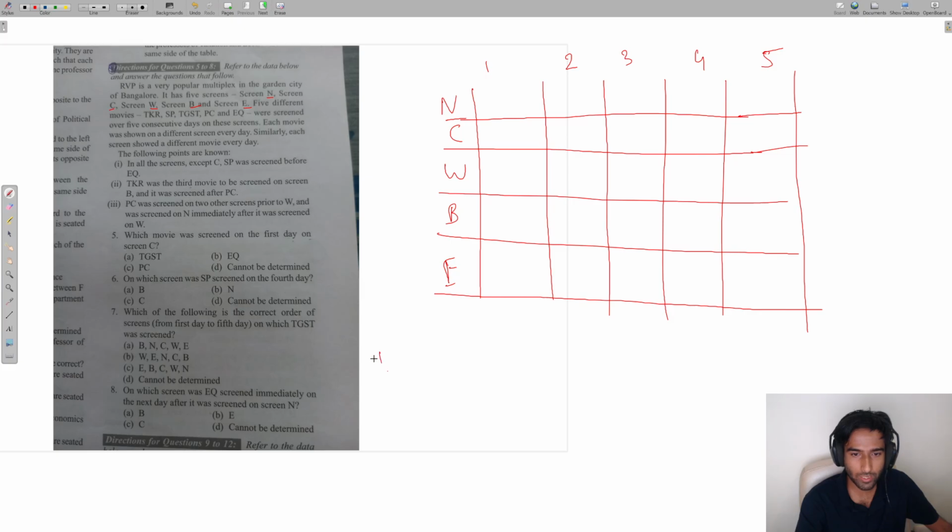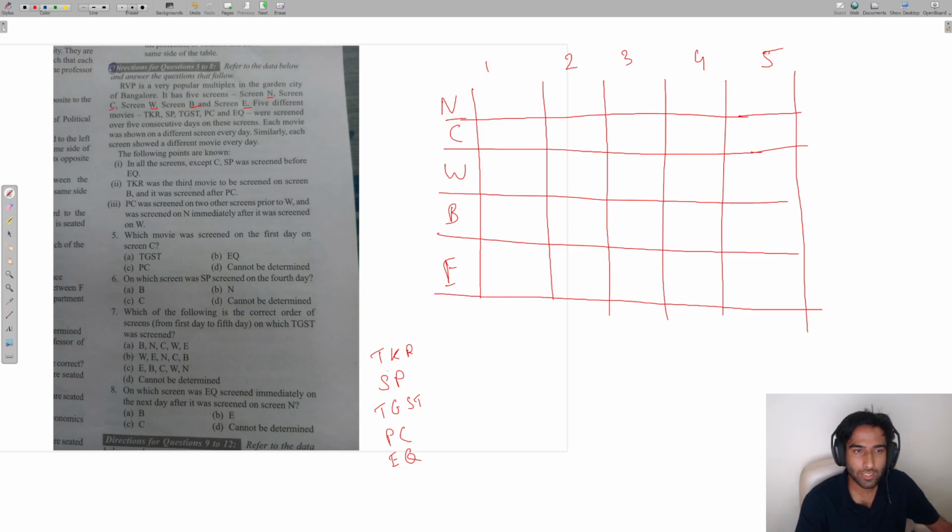The first movie is TKR, the second is SP. Doesn't matter what the full forms are, it really does not matter. Then TGST, PC, and lastly EQ.